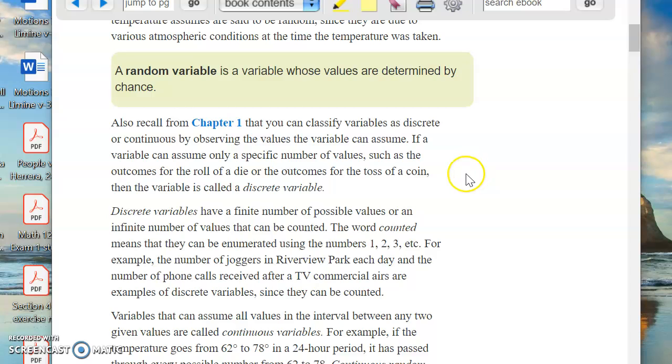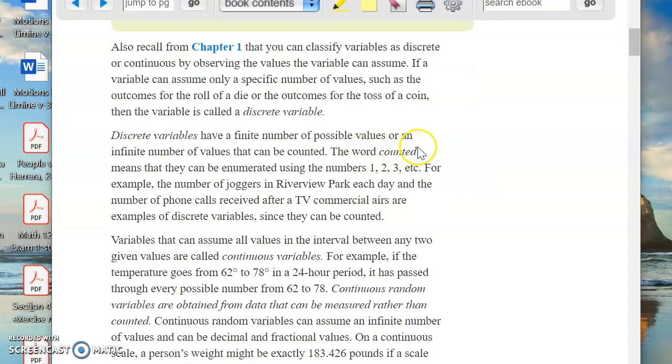Discrete means that it has a finite number of possible values. I don't like that definition at all. Okay, I'm sorry, I spoke too soon. Discrete variables have a finite number of possible values. That part I agree with. Or an infinite number of values that can be counted.